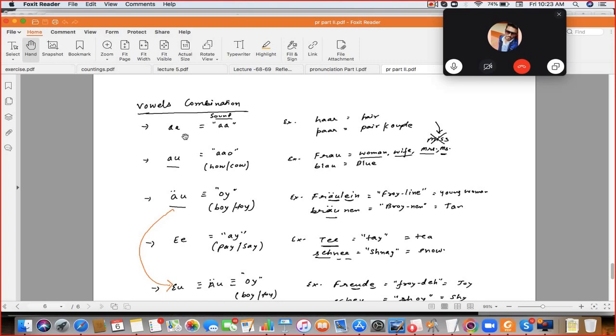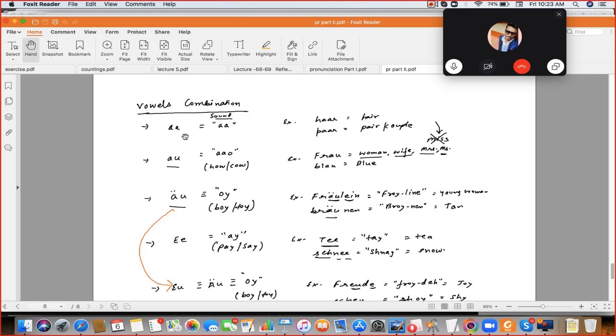Next is A umlaut U, that is oi. Fräulein. Yes. And Bräunen. Fräulein and Bräunen. Correct.